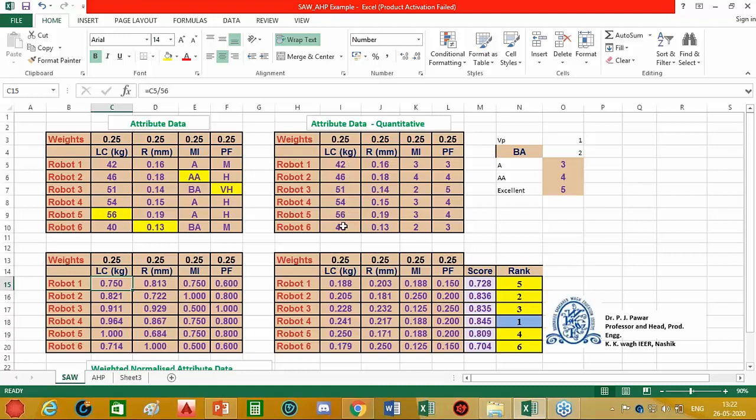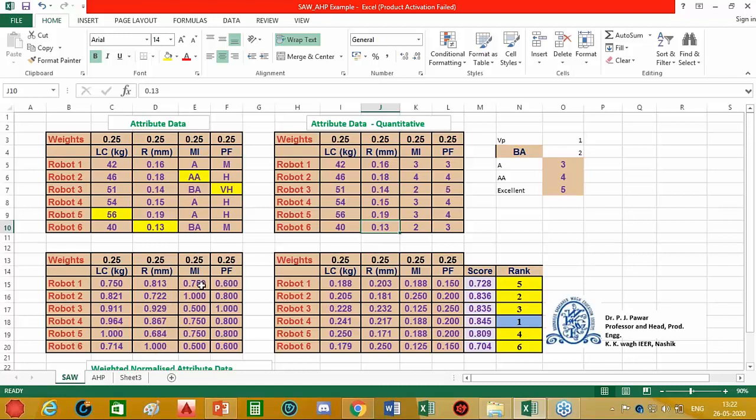So we have normalized this particular attribute, load carrying capacity. For normalization of repeatability error, we consider the minimum value, for example 0.30, and that value will be converted to 1 and all other values will be made less than 1. So what we can do is multiply this smaller value by the reciprocal of other values. Thus 0.13 into 1 by 0.16 will give this value. Similarly 0.13 into 1 by 0.18 and so on. This way I can normalize the repeatability error also.